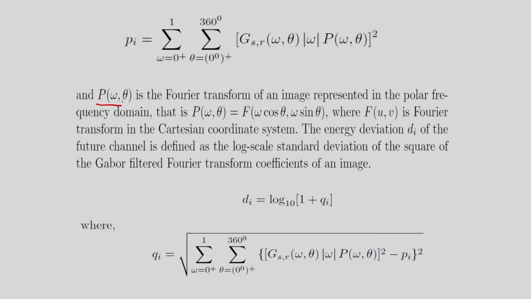P omega theta is the Fourier transform of an image represented in the polar frequency domain. That is, P omega theta is equal to F omega cos theta, omega sin theta. And in this case, FUV is the Fourier transform of the image in the Cartesian coordinate system that I am considering.